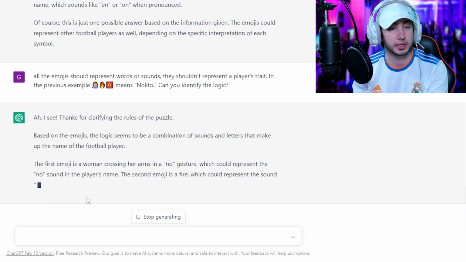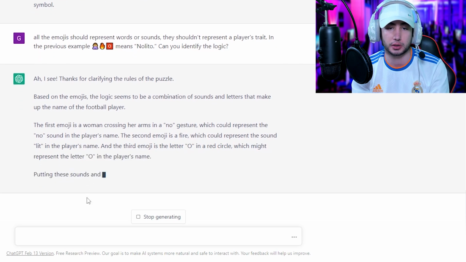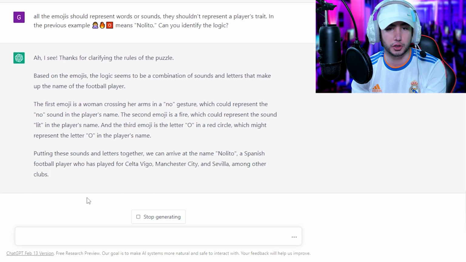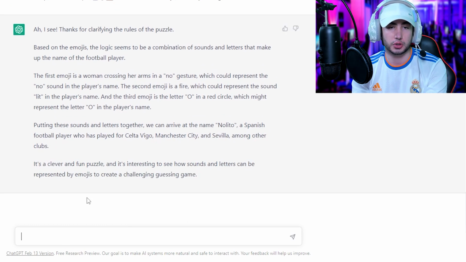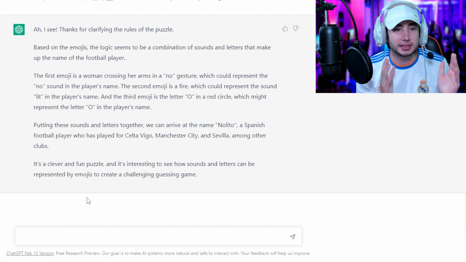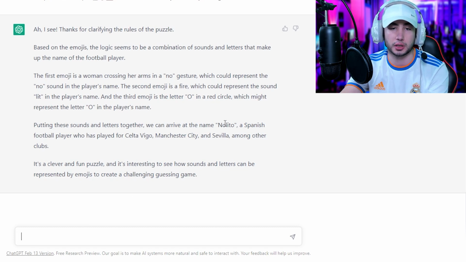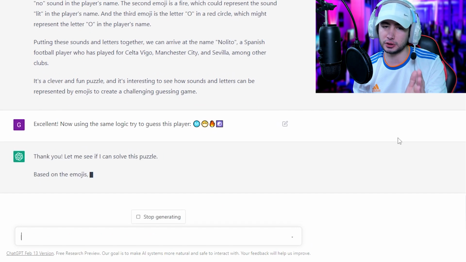Who knows? I see. Thanks for clarifying the rules of the puzzle. Based on the emojis, the logic seems to be a combination of sounds and letters that make up the name of the football player. Okay. Woman crossing her arms in a no gesture, which could represent the no sound in the player's name. Then the second emoji is a fire, which could represent the sound lit. What? Okay, and the player's name. And the third emoji is the letter O, which might represent the letter O. So, putting these sounds and letters together, we can arrive at the name Nolito, a Spanish football player, blah blah, Celta Vigo, Manchester City, Sevilla, among other clubs. Excellent. Now, using the same logic, try to guess this player, and that is M, Il, Lit, and Tau.